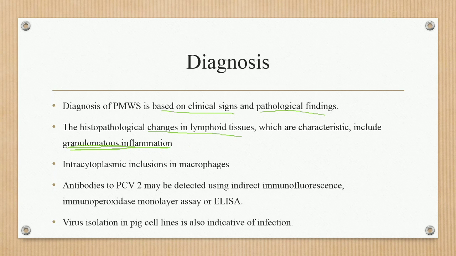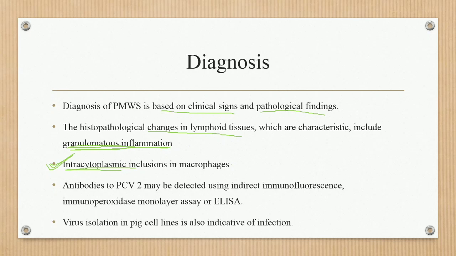Next point, intracytoplasmic inclusion bodies in macrophages. This is also important: they have a DNA virus and produce intracytoplasmic inclusion bodies, which are found in macrophages with porcine circovirus second.